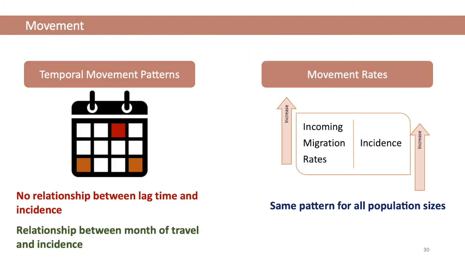Municipalities with higher incoming migration rates tend to have higher incidence rates. There is no statistical difference of this pattern based on population size. Movement during March, September, and December was correlated to incidence rates. March and December tend to be peak incidence months, thus there's no lag associated. However, September tends to be one of the lowest incidence months, meaning that those who migrated during this time were likely non-symptomatic and infected at least 2 months prior during the 6-month mid-year peak.